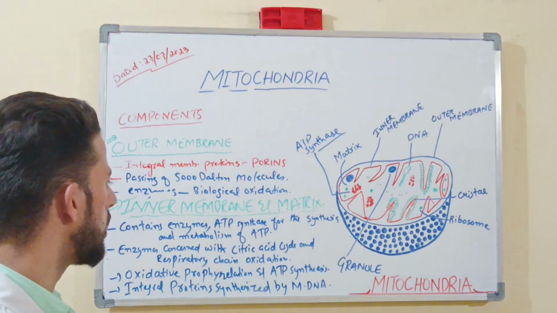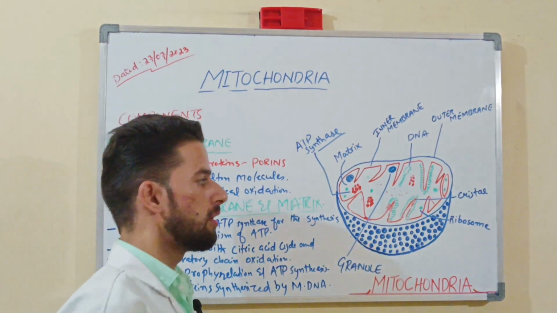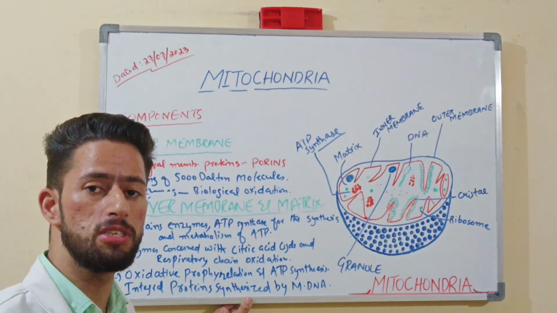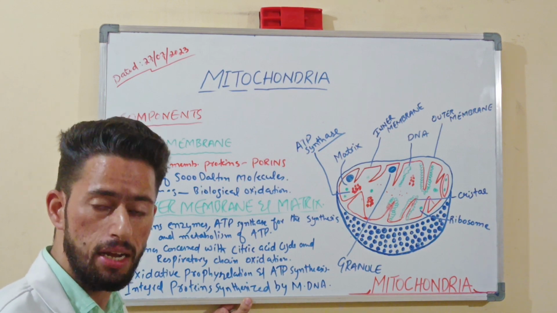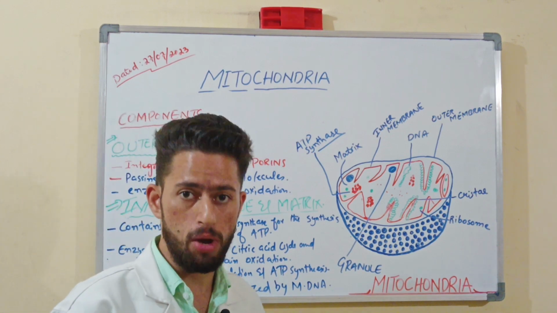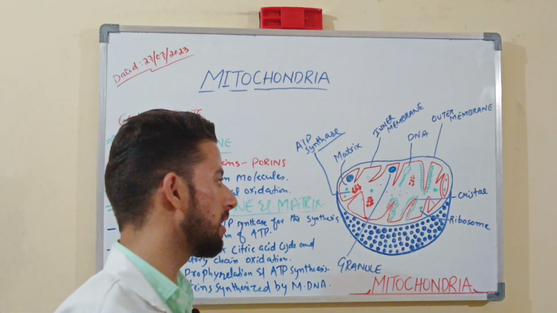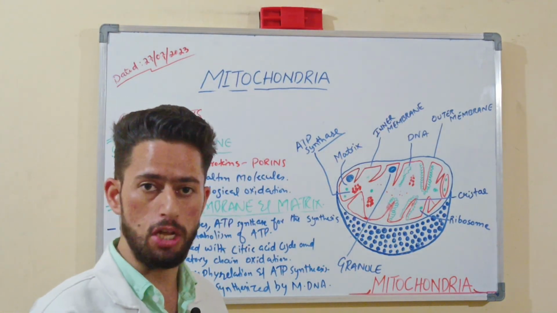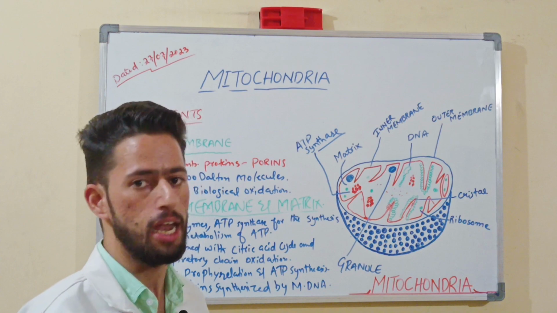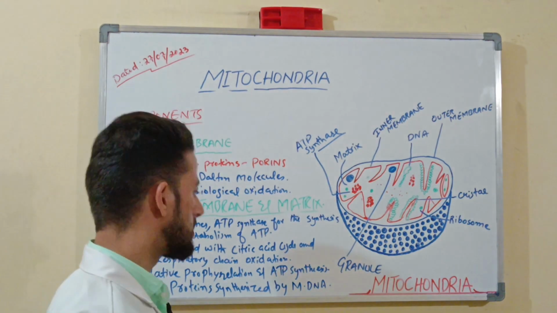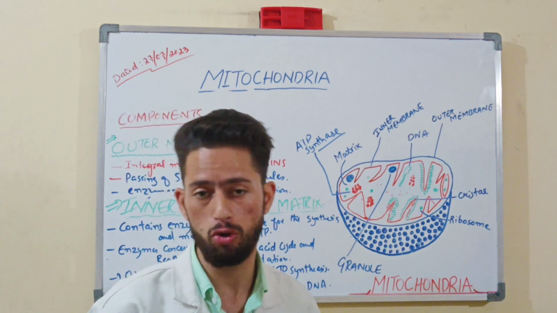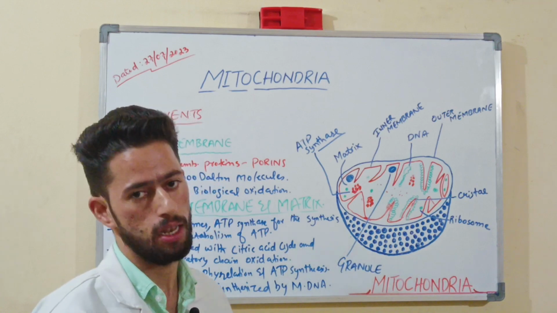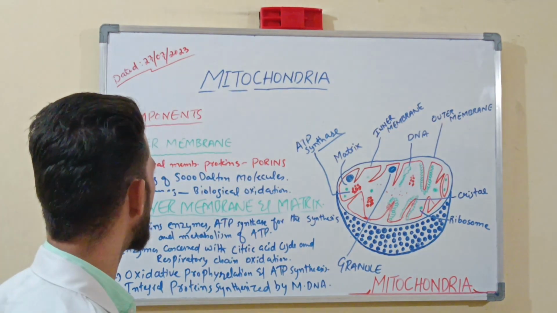And the last one is the integral proteins. I already told you that this mitochondria mainly contains proteins, and these are known as intrinsic proteins or integral proteins. These intrinsic or integral proteins stay permanently on the surface of the membrane, and with the help of the ATP synthase enzymes, these proteins will be consumed in order to release the ATP molecules for the cell, to promote the normal functioning and regulation of the hormones by the cell, understanding. So this is all about the mitochondria, okay.